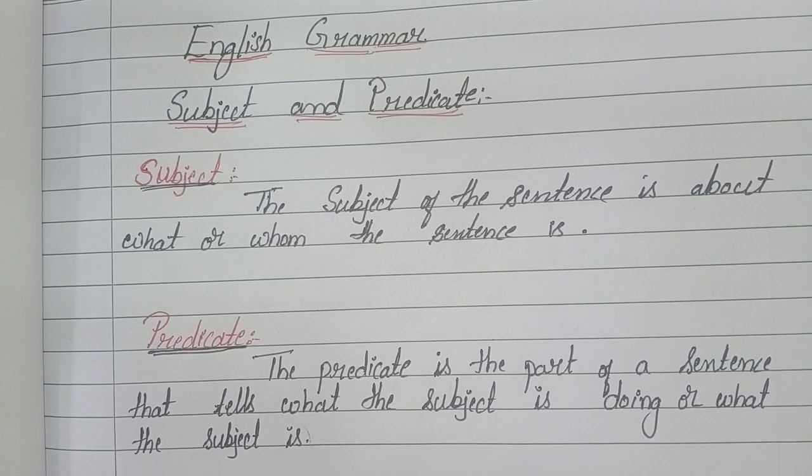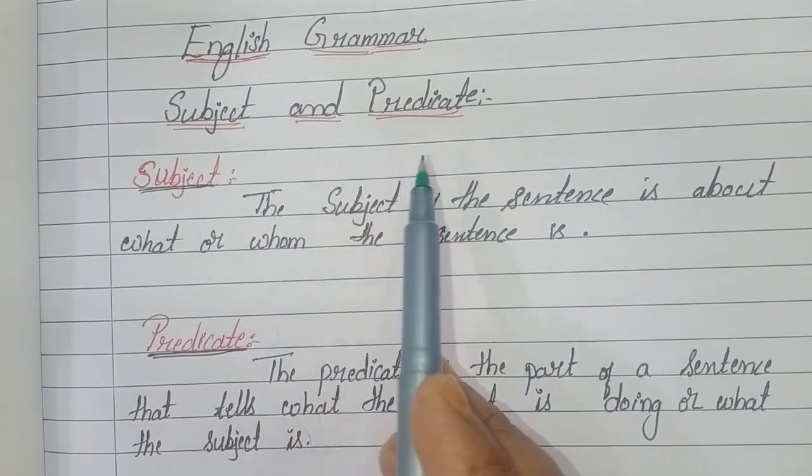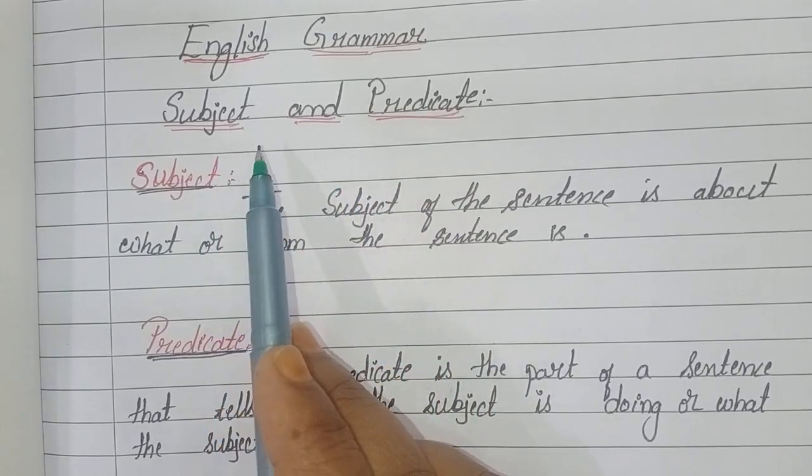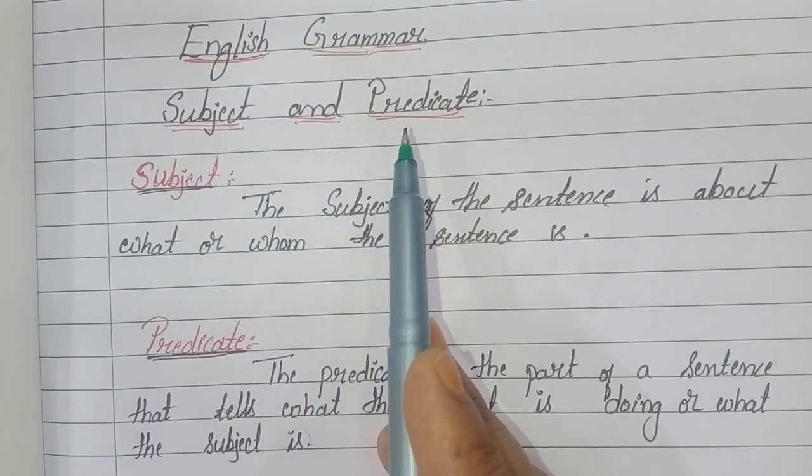Now today in this video we will discuss the parts of the sentence. Every sentence has two parts, that is subject and predicate.